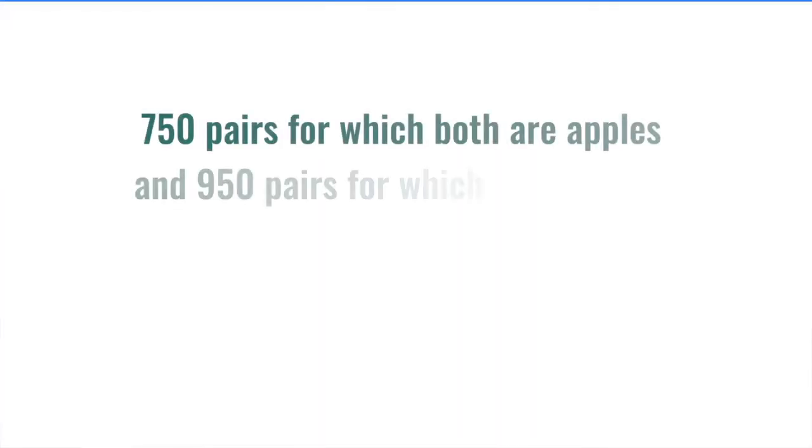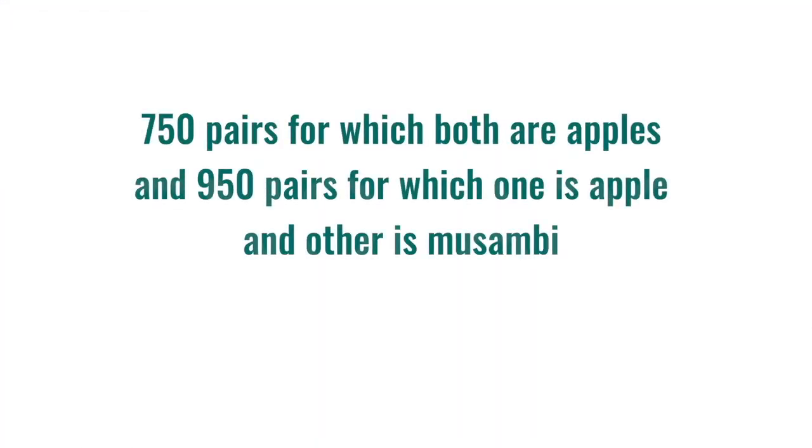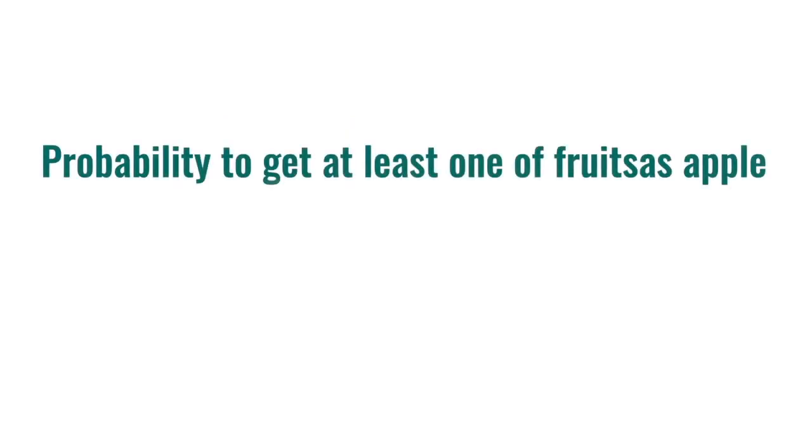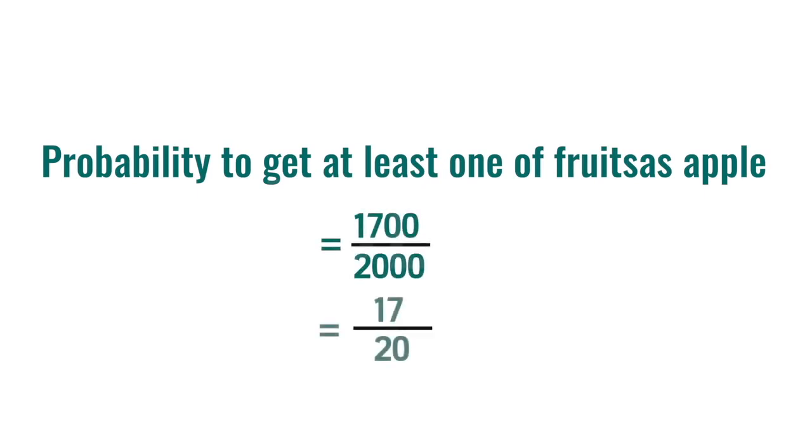We have 750 pairs for which both the fruits are apples and 950 pairs for which one is apple and other is Mozambi. Hence, there is a total of 750 plus 950, that is 1700 pairs, and the probability to get at least one of the fruit as apple is 1700 by 2000, which on simplification gives 17 by 20.